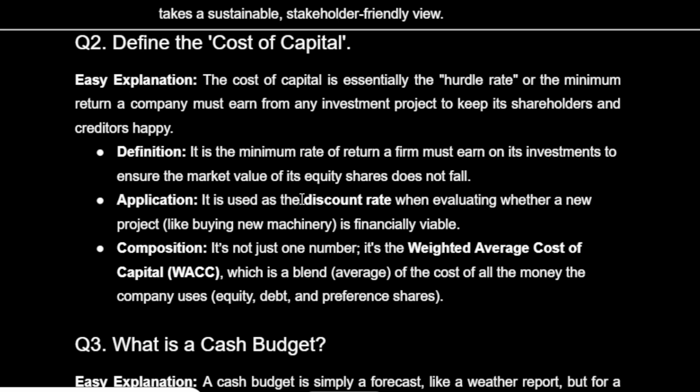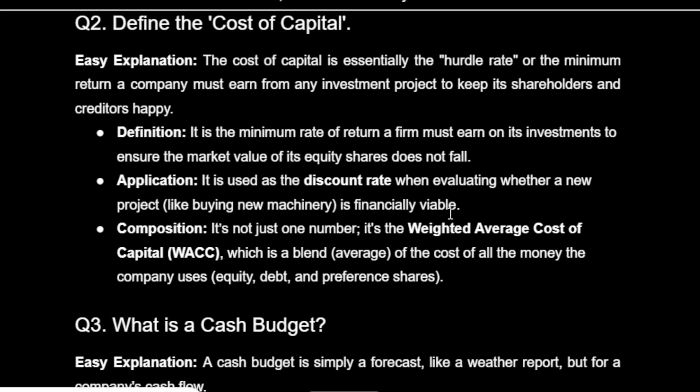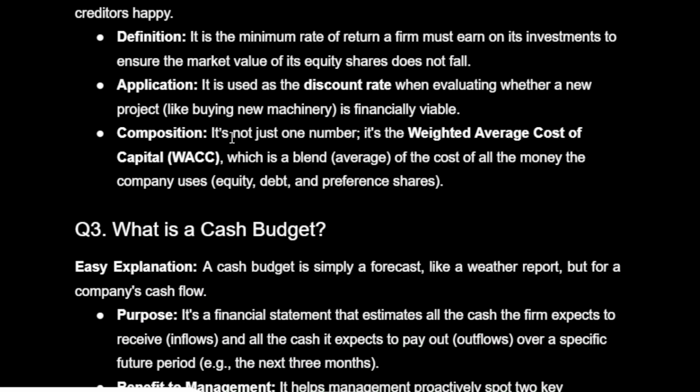Application: it is used as the discount rate when evaluating whether a new project, like buying new machinery, is financially viable. Composition: it's not just one number, it's the weighted average cost of capital, WACC, which is a blend, average, of the cost of all the money the company uses, equity, debt, and preference shares.